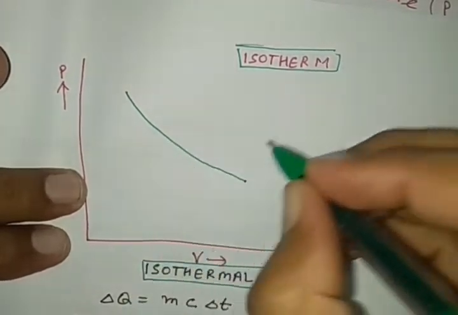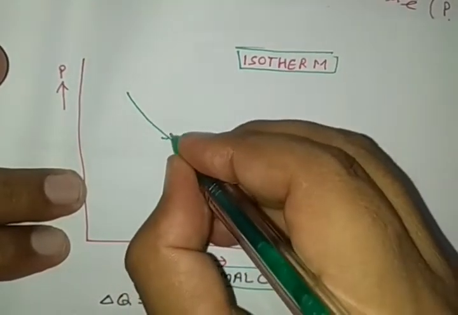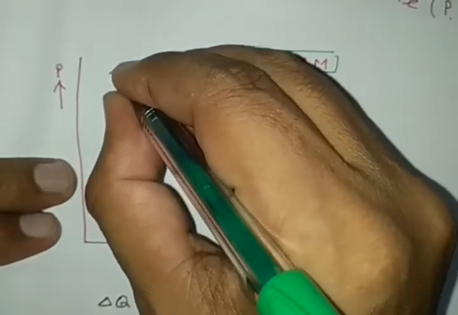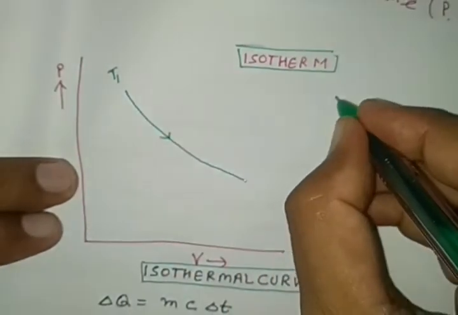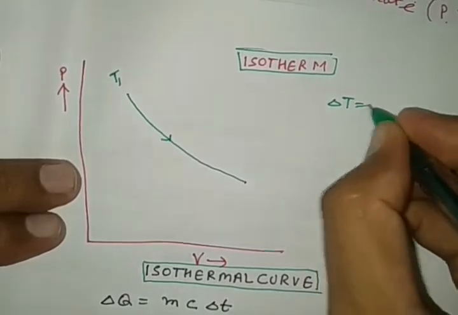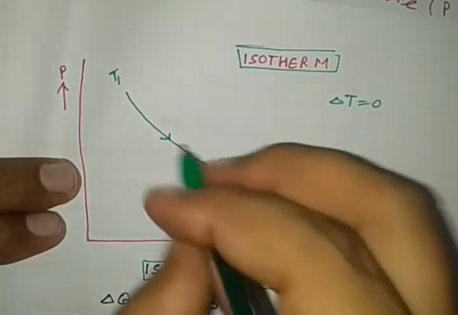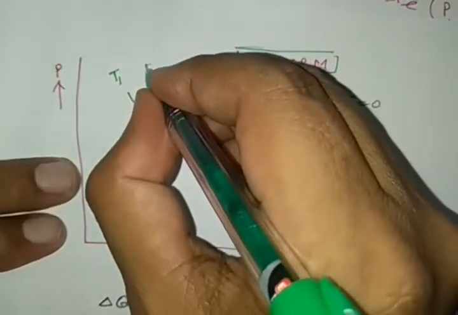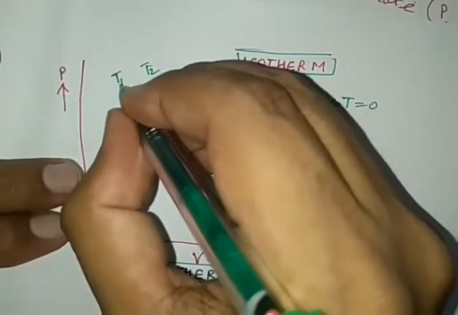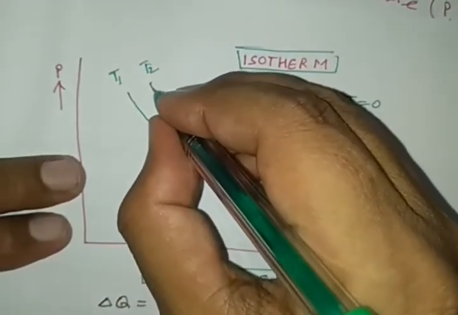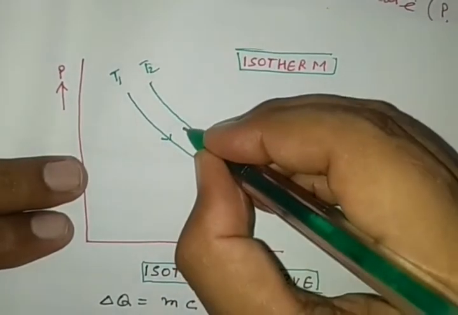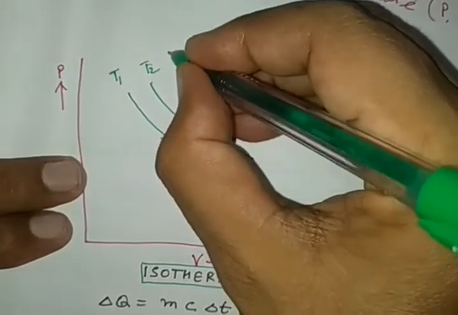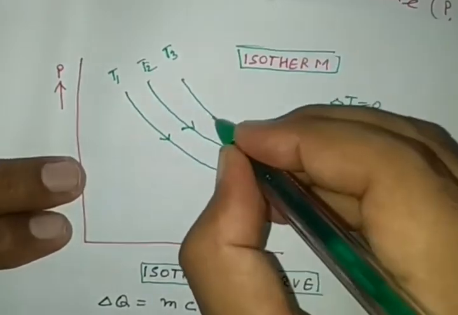If there is an increase in volume, let this change be at constant temperature T1. Here the change in temperature is 0. If we obtain the same graph at another constant temperature T2, which is higher than T1, we obtain it just above this. Similarly we can obtain it for the next higher temperature T3.